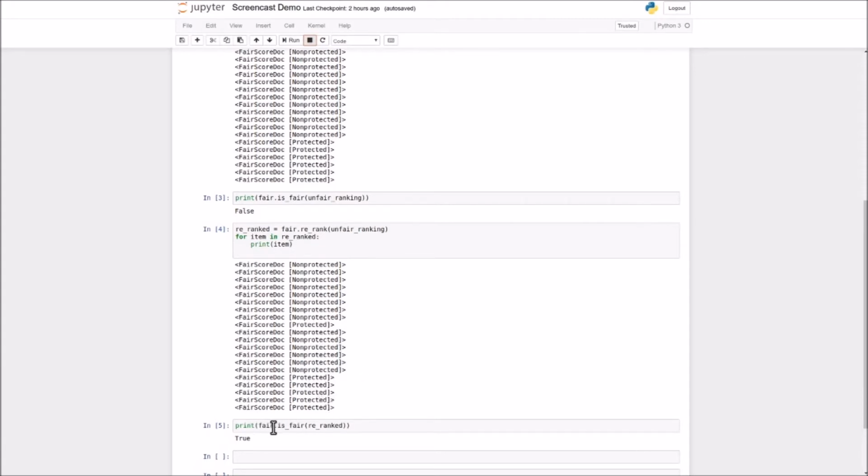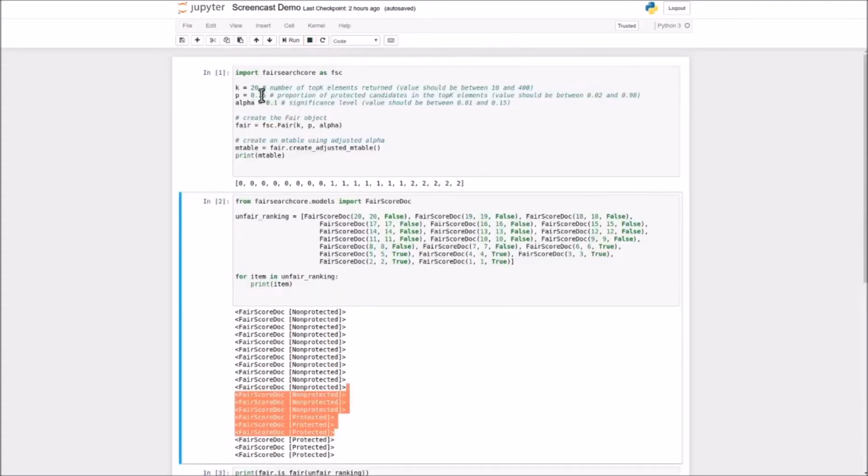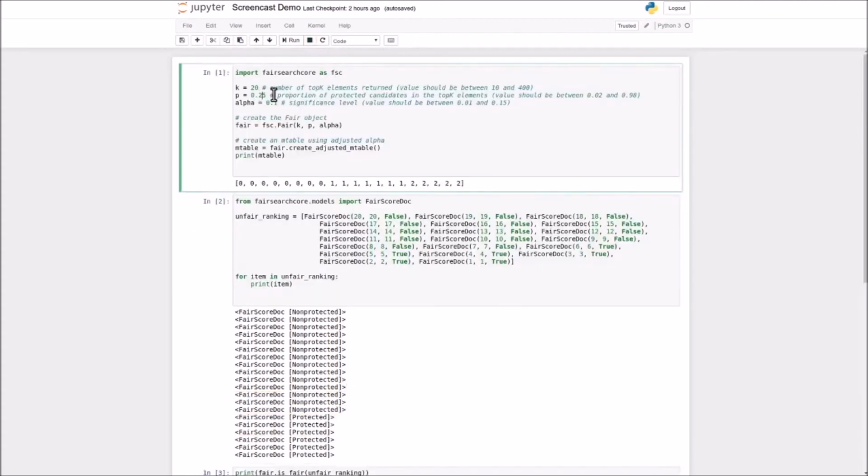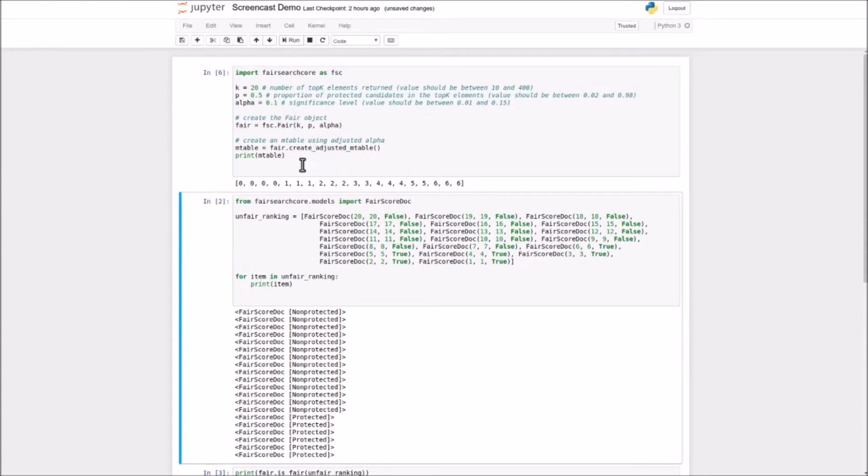And if we now execute the isFair function again, we're going to see that it returns true and that the ranking that we have here now is a fair ranking according to this K and P. Now let me show you what happens if you set the P a little higher. Okay, so the first thing that's going to happen is we have a different M table here. Now what we require is that there is at least one protected item in the first 5 positions instead of in the first 9, at least 2 protected candidates in the first 8 positions, and so on and so forth.